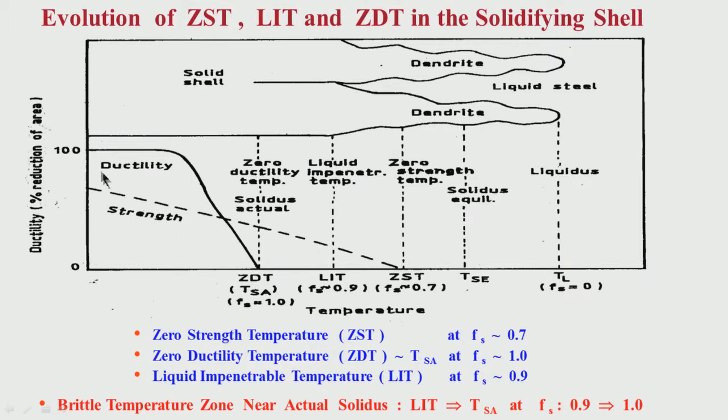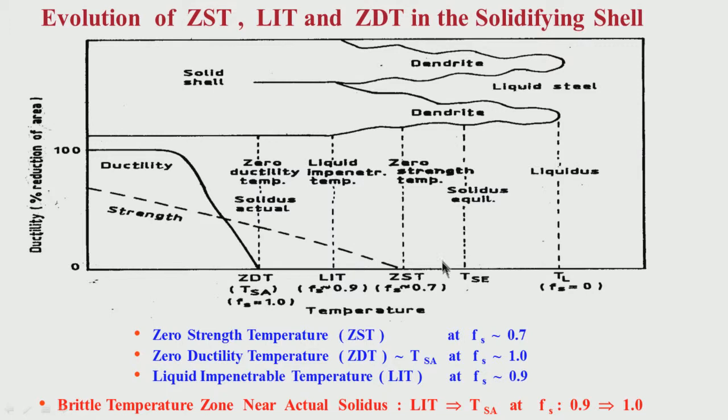So this is important, look at this figure of ductility, and this dotted line is the figure of strength in the strand. When the solid fraction is less than 0.7, that means when solidification has started and up to about 70% of solidification is over, there is neither strength nor ductility in the strand.